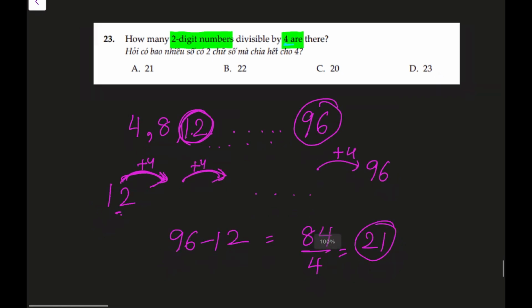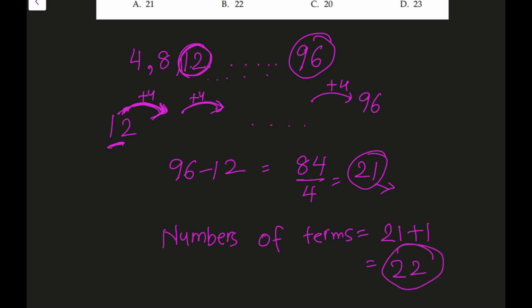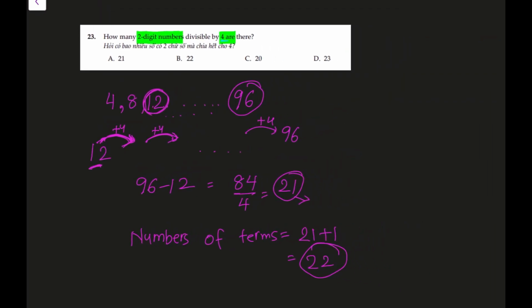But how many terms were there? Always, just like I said in the question before, number of terms is number of increments or decrements plus 1, number of jumps plus 1, because we always have to take into consideration the first term. So it's 21 plus 1 is 22, which is our answer. There are 22 two-digit numbers which are multiples of 4.